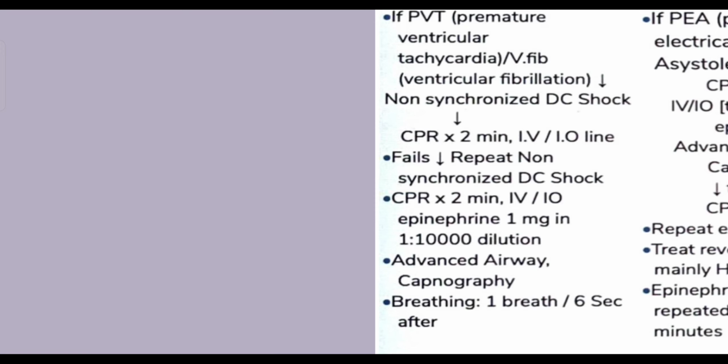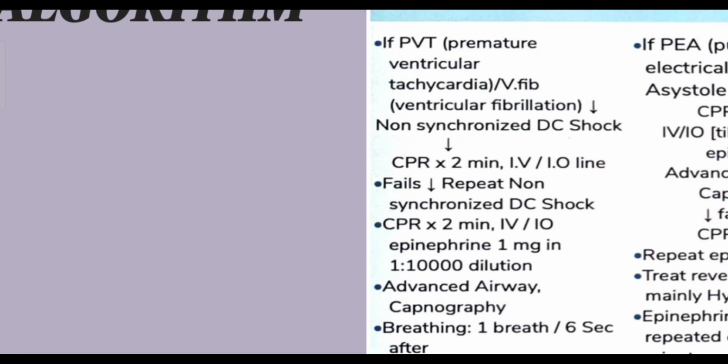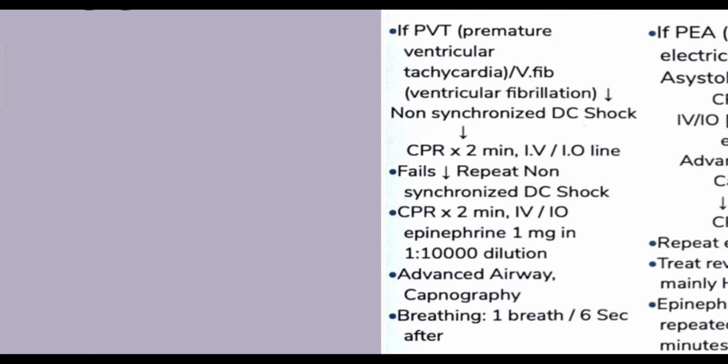I am assuming the worst case scenario that this DC shock has failed. What am I going to do next? Give a DC shock for the second time. So continue counting the number of DC shocks that I'm going to use. I have given a DC shock once, no improvement. We are going to defibrillate the patient again. And the moment the DC shock is delivered, I'm going to ask my team member to give another 2 minutes of CPR so that we can give support to the vital centers in the brain.